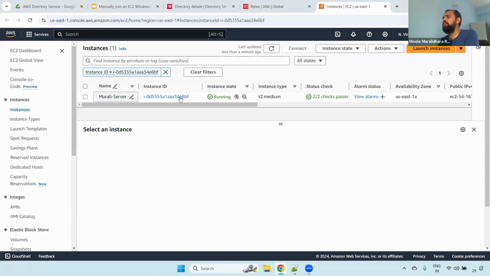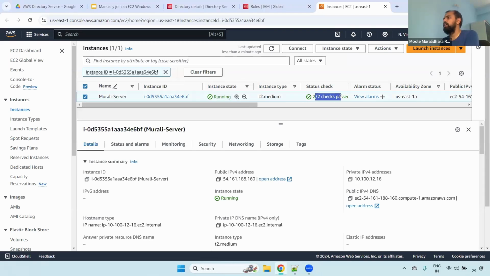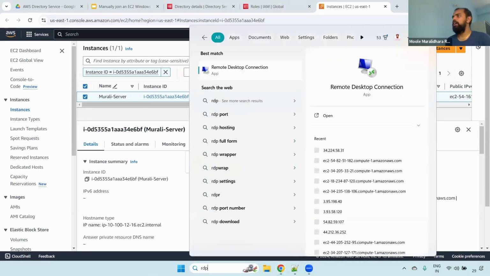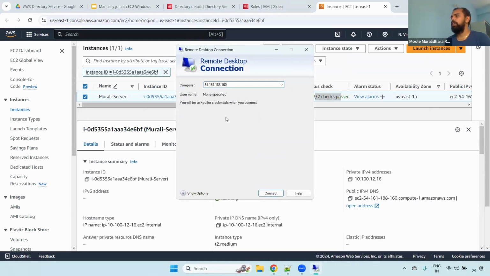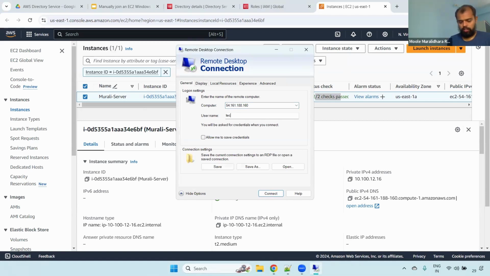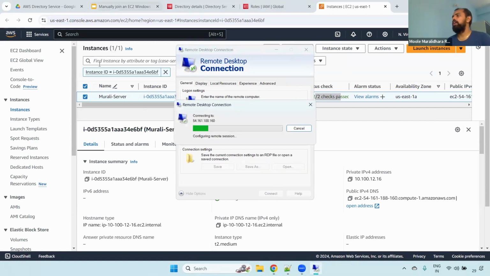Now this Murli server is a Windows server, and it is running and has passed the 2/2 checks. This server has not yet joined the domain, so I can't use AD credentials. Let's take an example: I'm using the public IP and trying to log in with tech/Murli.